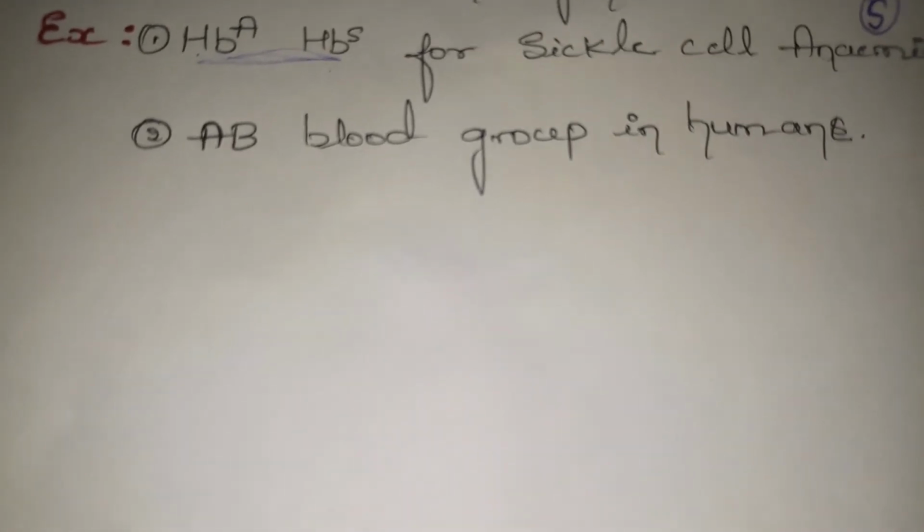So in this video we have seen incomplete dominance and codominance, and in the next video we'll see multiple allelism. Till here we have seen that for a single character there is a single allele with two genes. But in the next topic, as the name multiple allele indicates, it carries more than two alleles, more than two genes for a single character. We'll see how these elements are carried and how they play their role in nature.